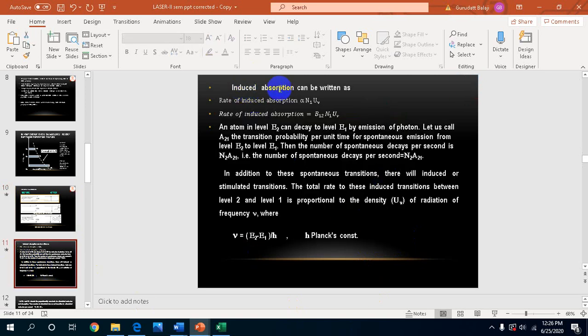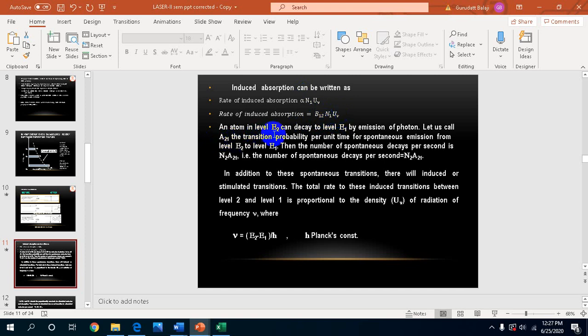If I start with induced absorption, the rate of induced absorption is nothing but how many transitions are made by the atom from the E1 to the E2 state. It is N1, the number of atoms, and moreover, since the transition happens with the help of external energy, the energy density U mu comes into the picture. If I remove the proportionality, I get a constant, B12, which is the Einstein coefficient of induced absorption. The 1, 2 indicates from the first state to the second state. N1 is the number of atoms present in the E1 state, and U mu is the energy density.